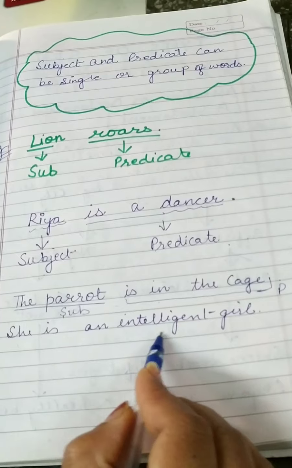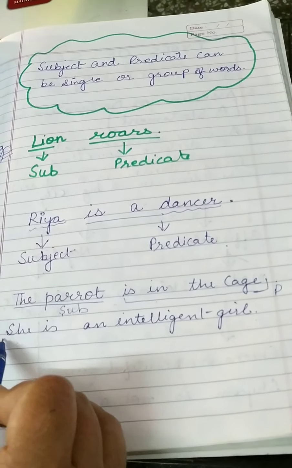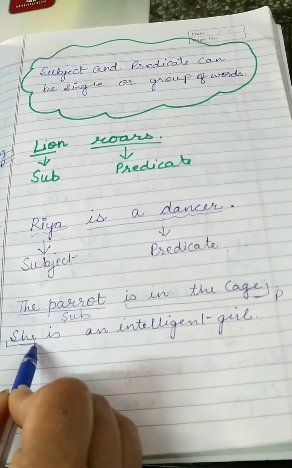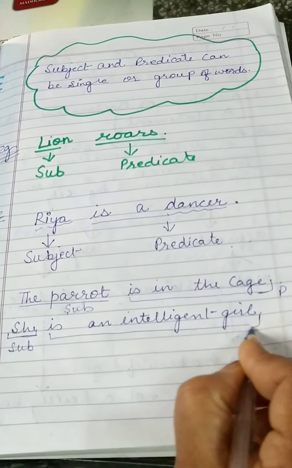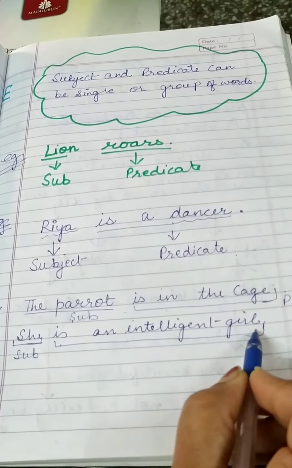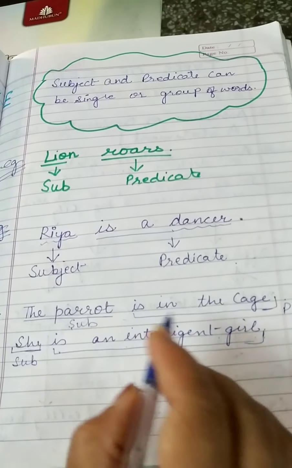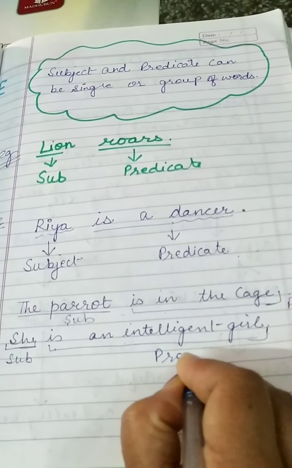Again, she is an intelligent girl. Now we are talking about she. She is subject, and what we are talking about is she is an intelligent girl. Is an intelligent girl over here is a predicate.